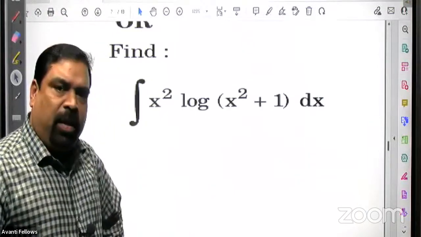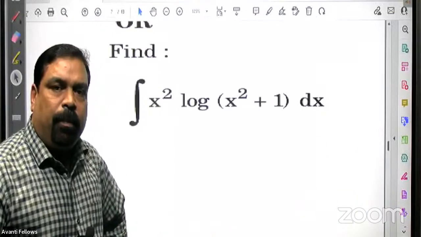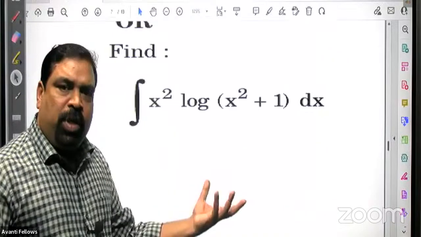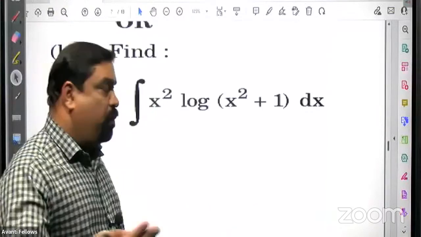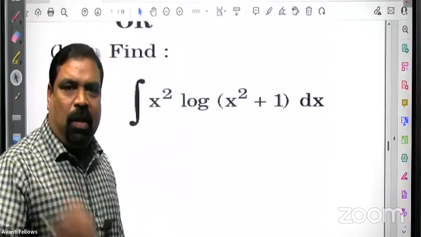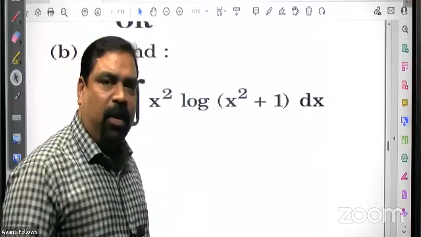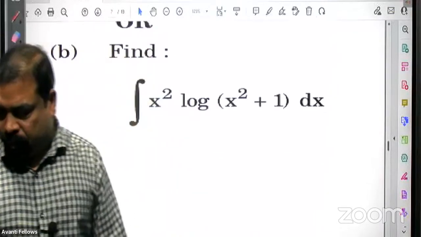You must be knowing this method actually, isn't it? If you want the solution, you can type yes in the chat box. I will see the poll. If more people are demanding, then I will give the method. Otherwise, I will leave it. I will go to the next problem.